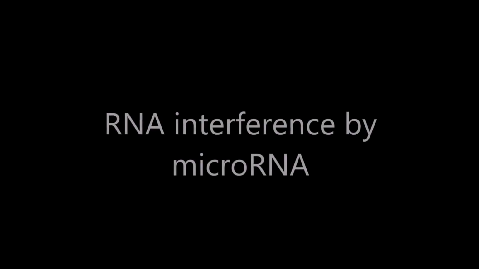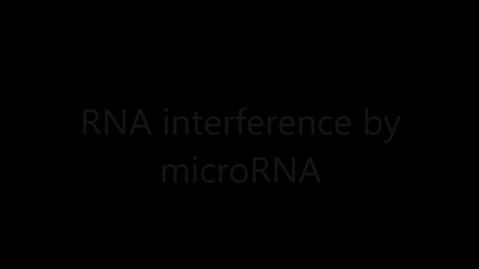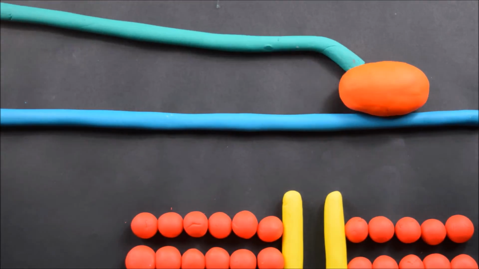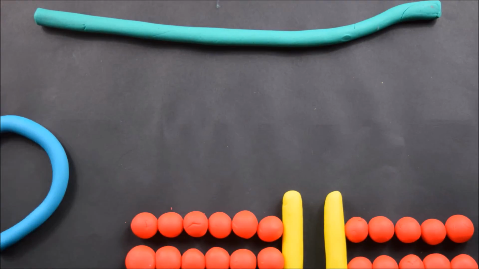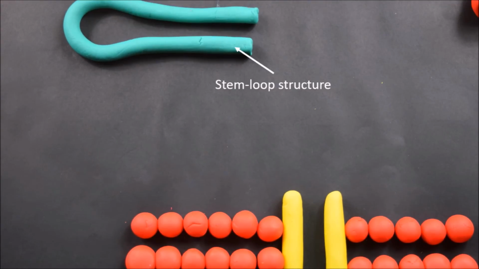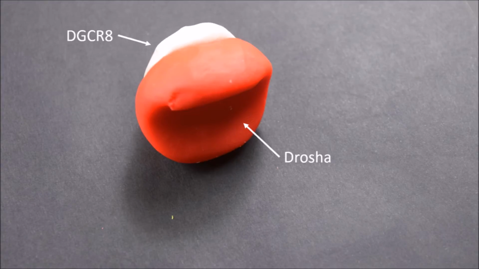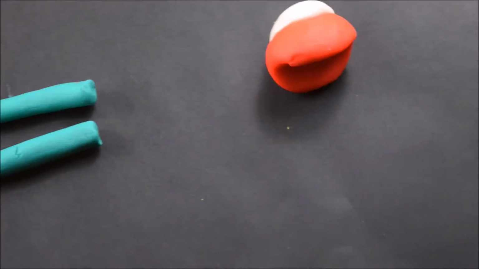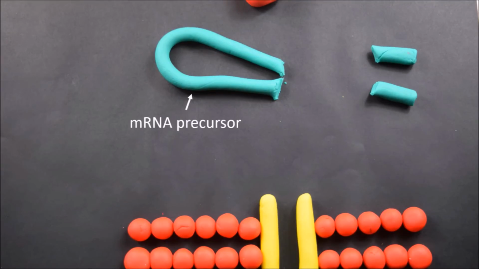RNA interference is the process whereby RNA molecules inhibit gene expression by neutralizing specific messenger RNA. MicroRNAs are derived from actual genes and begin as primary transcripts or pri-microRNA and are usually transcribed by RNA polymerase II in the nucleus. The pri-microRNA transcript folds into a stem loop structure. Then, DROSHA, a nuclear RNase enzyme, interacts with the specialized RNA binding protein DGCR8 to form the microprocessor complex. The complex cleaves the pri-microRNA transcript, producing what is known as the microRNA precursor.